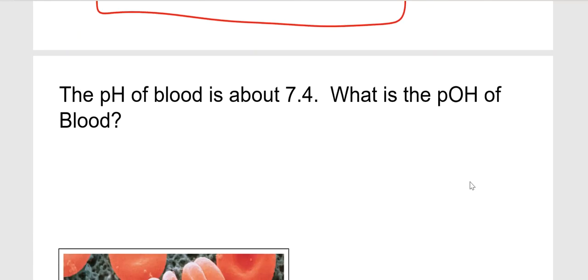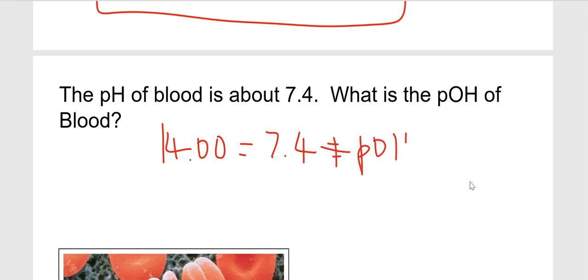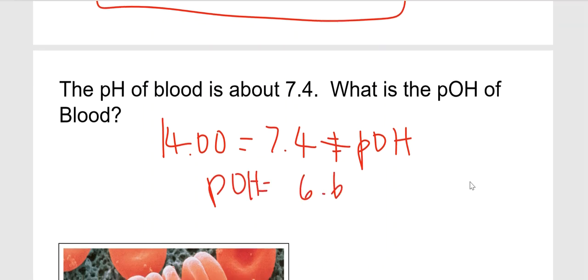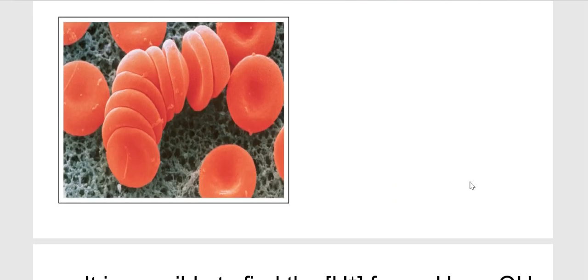This comes in really handy because if you want to find the pOH of this solution, then pH is 7.4, plus pOH, so this pOH will be equal to 6.6, just like that. Okay.